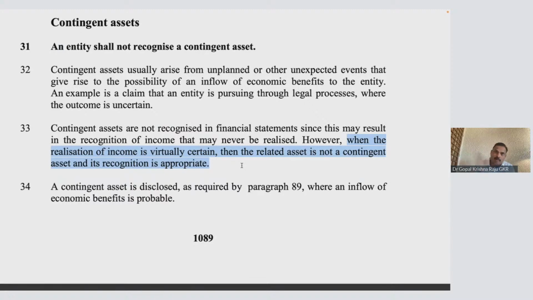So we are going to invoke that guarantee, and the counterparty has also agreed that I will make the payment. Okay, and there is an agreement. And that agreement, how probable is it, how virtually certain? This word is called virtually certain. Virtually certain means it will happen in the future. Okay, in the future it will happen.